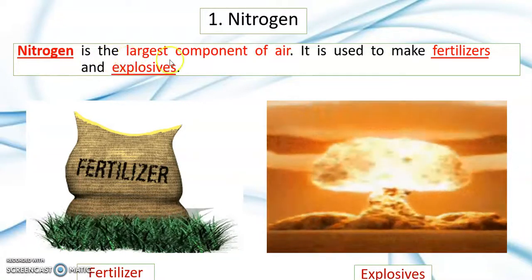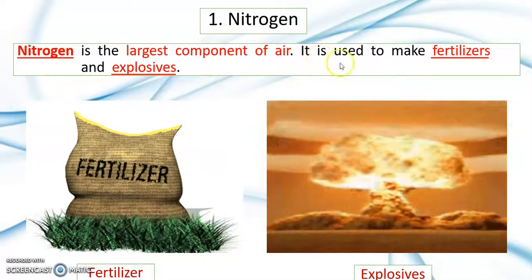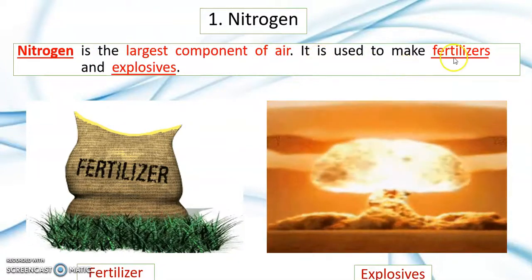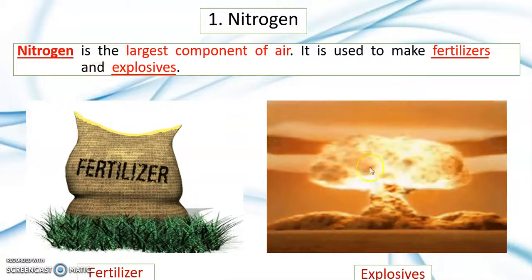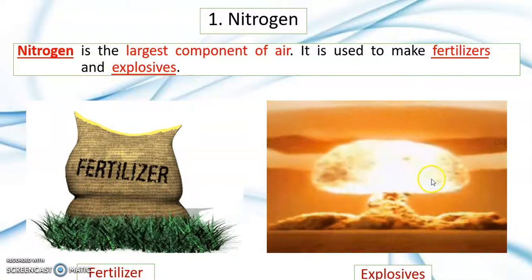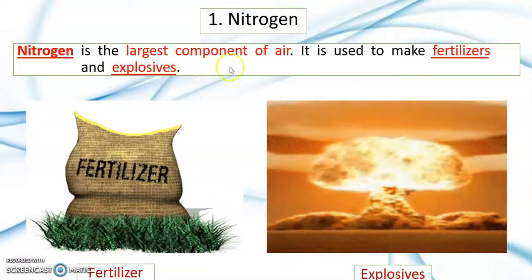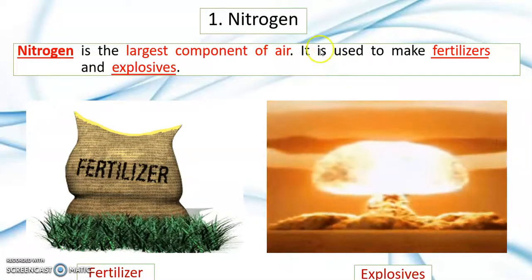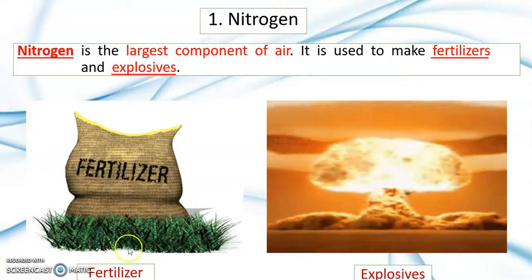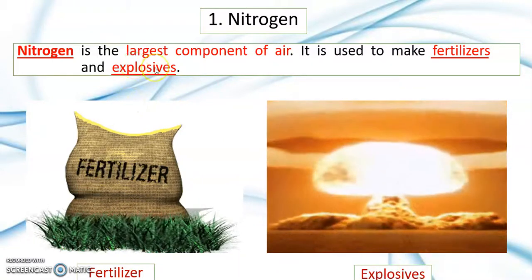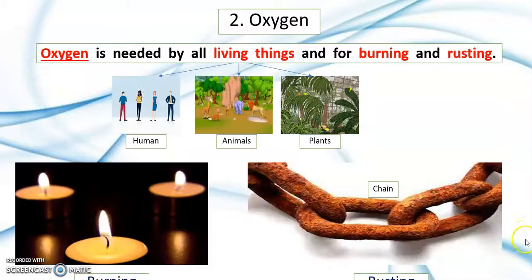Nitrogen is the largest component of air. It is used to make fertilizer and explosives.